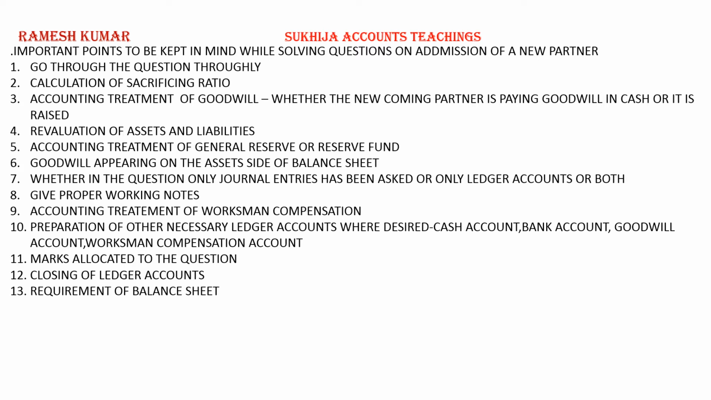Number two, calculation of sacrificing ratio. That is, after admission of a partner, what is the sacrificing ratio of the old partners for the new coming partner? That is to be calculated.